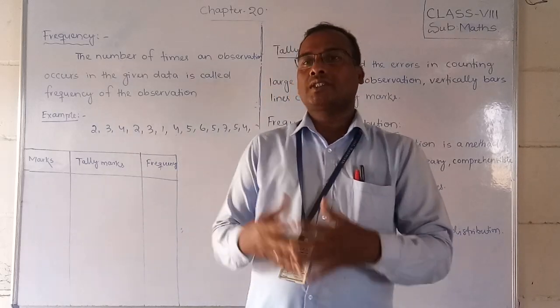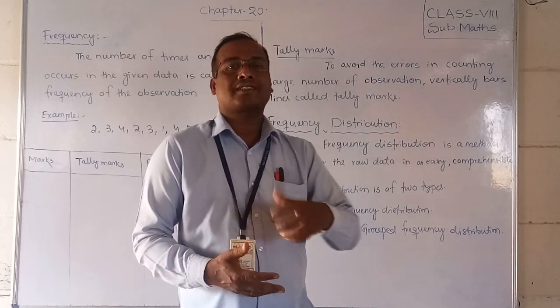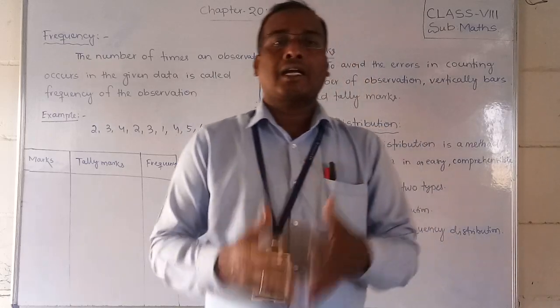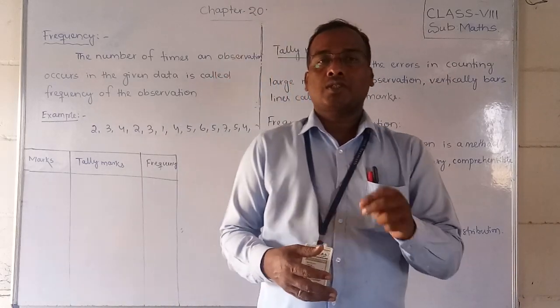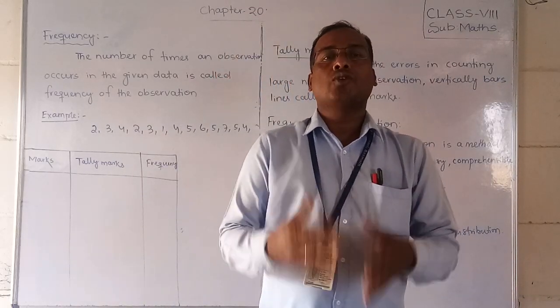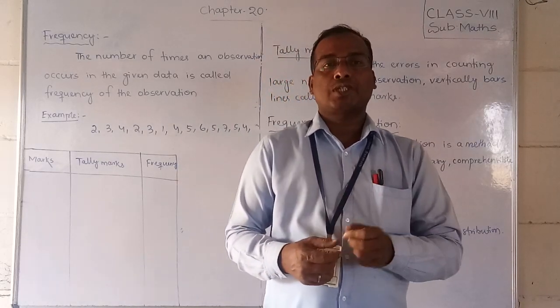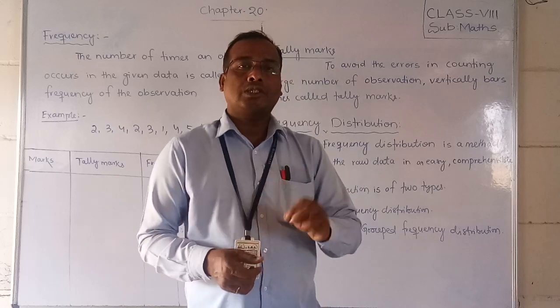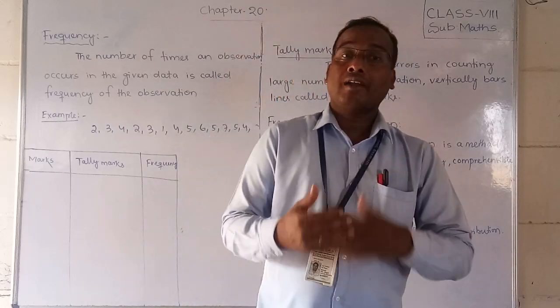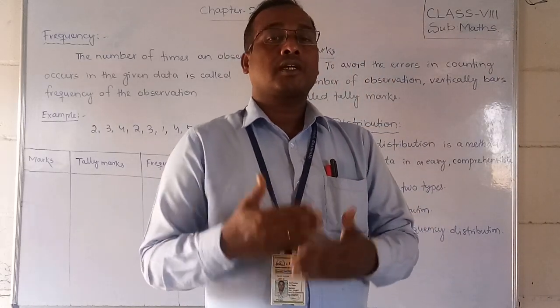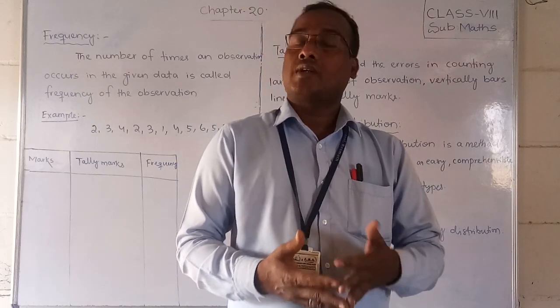Frequency distribution is generally of two types: one is discrete frequency distribution, another is continuous frequency distribution, or we can say group frequency distribution. We will discuss what the discrete and continuous frequency distributions are, and how the data can be represented using tally marks.